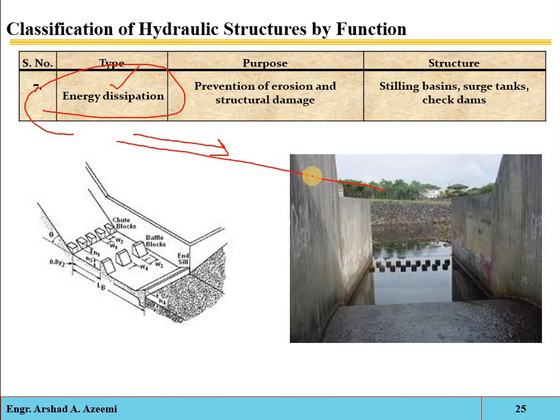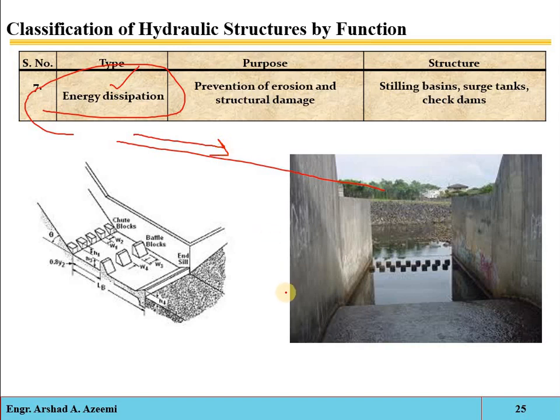Okay, or the structure may be damaged. So we have to break out this energy, we have to dissipate this energy, so that the downstream portion of the area may be avoided from the erosion. So here we will have to construct such type of structure which converts this mechanical energy into some other form of energy, so as to dissipate this energy.